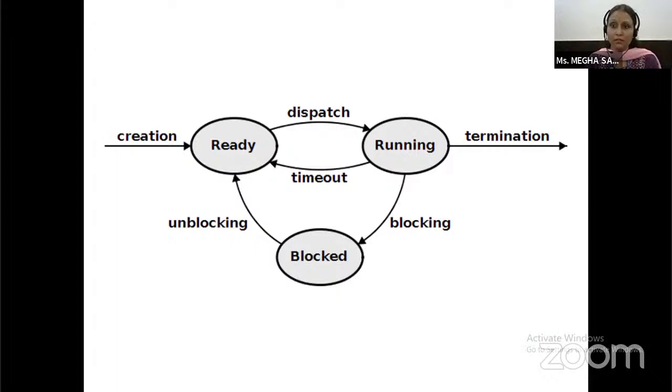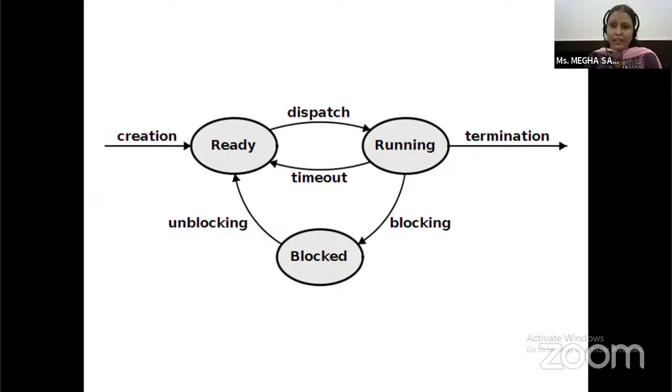This is the process life cycle. This diagram shows the life cycle of a process. First of all, we create a process, then we admit it into the ready state. After the ready state, we dispatch it into the running state. If there is a timeout, then it will go again to the ready state, and wait for its turn. Then again the scheduler dispatches that process to the running state.